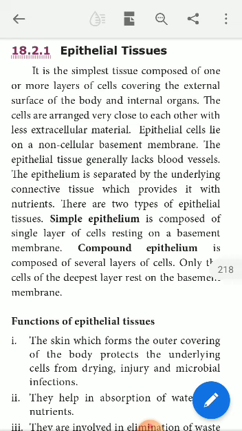Next, there are two types of epithelial tissues. One is simple epithelium, another is compound epithelium. Simple epithelium is composed of a single layer of cells resting on the basement membrane. See, the basement membrane is just like a base on which the epithelial cells are arranged in a single layer. That type of epithelial tissue is called simple epithelium. Suppose there are several layers of epithelial cells arranged on the basement membrane. That type is called compound epithelium. Compound epithelium is composed of several layers of cells.